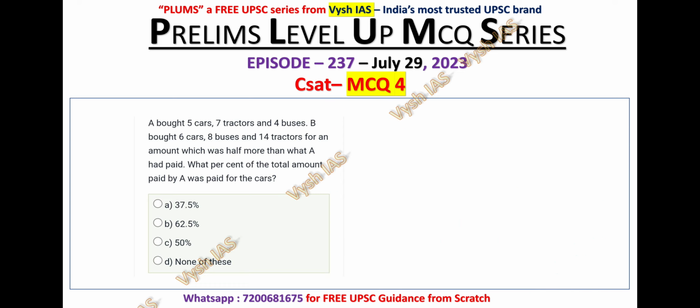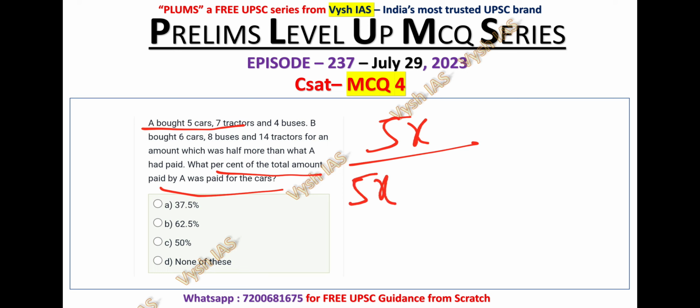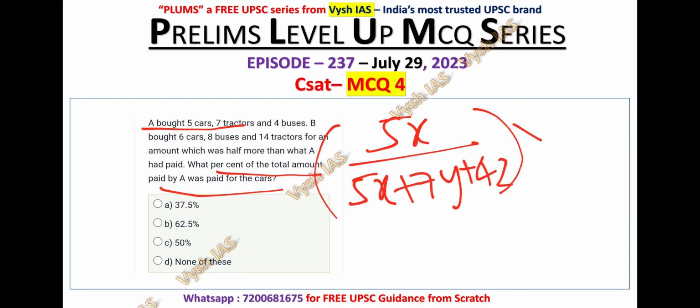So finally they have asked us the percentage of the total amount paid by A was paid for the cars. The number of cars A bought is 5, right? So 5 cars, that is 5x, by the total value of person A, 5x plus 7y plus 4z, into 100. This is what we have to find. They have asked us a percentage, right?